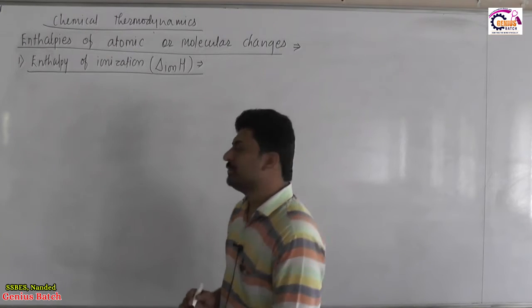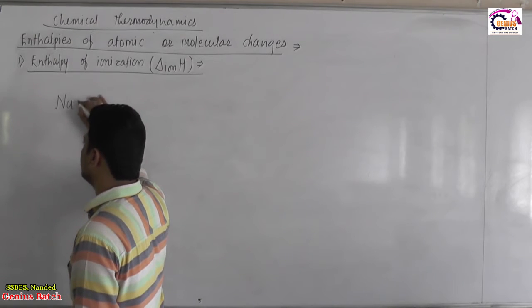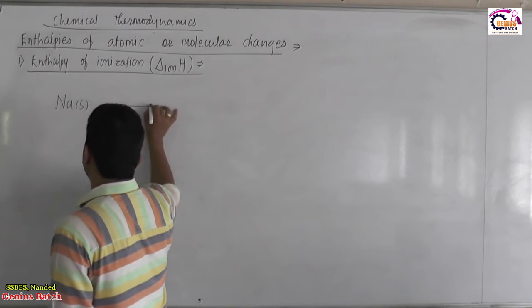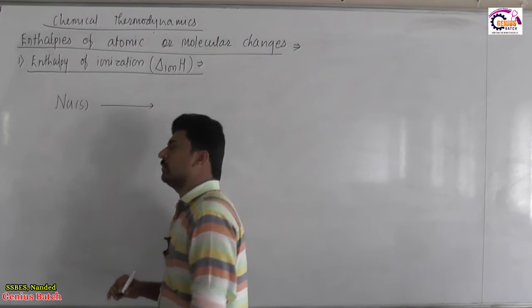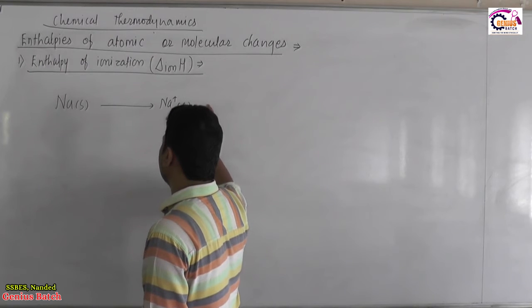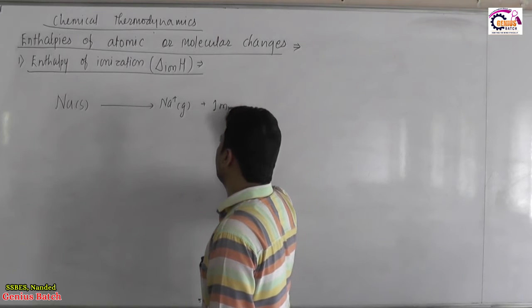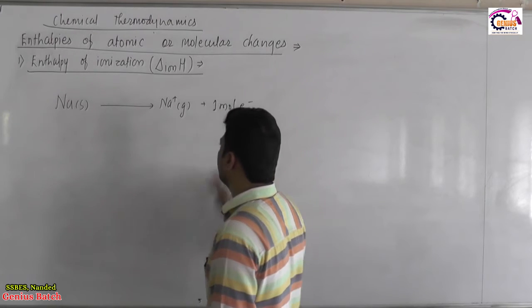We know that sodium is a metal and commonly exists in a solid state. So, solid sodium, we begin to remove the electron. It is converted to Na plus, which will be gaseous, by loss of 1 mole of electron.